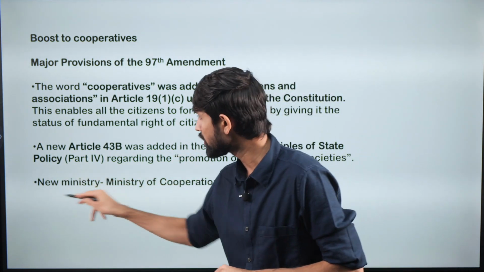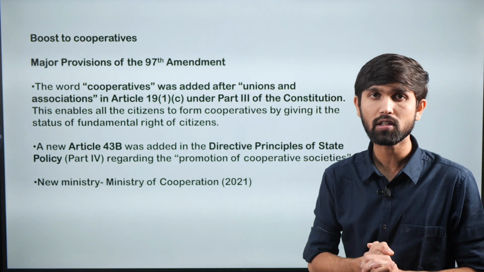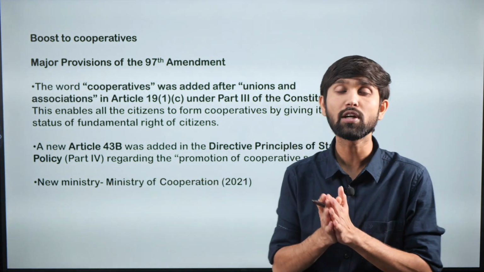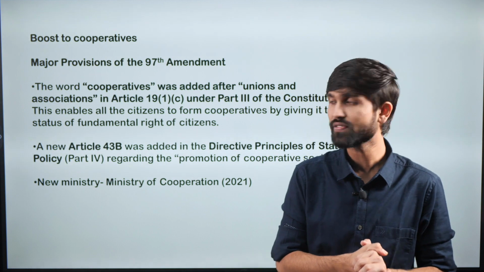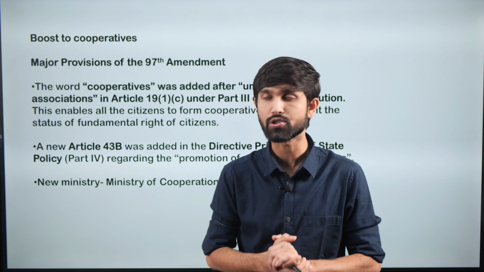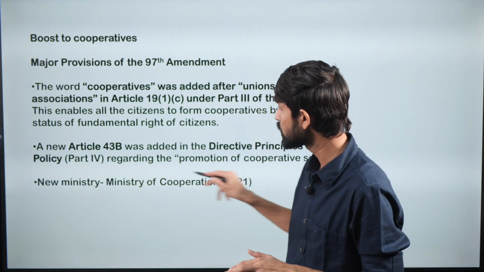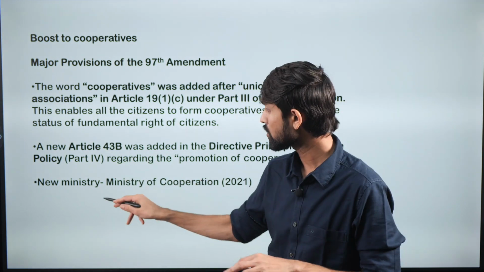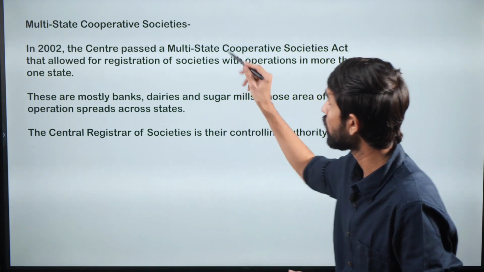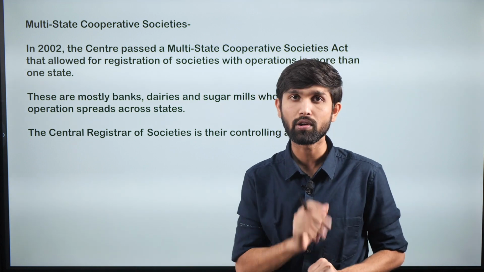And in the recent past, that is last year, a new ministry has been constituted separately for the governing of the cooperatives, known as the Ministry of Cooperation. This was done to give added importance to the cooperative sector. Earlier, the cooperative societies were regulated under the Ministry of Agriculture, but we all know that there are different types of cooperative societies and a dedicated ministry was needed for this, which is why the government constituted the Ministry of Cooperation. Here is where comes the role of the multi-state cooperative societies, which is the topic at hand for us in the article.